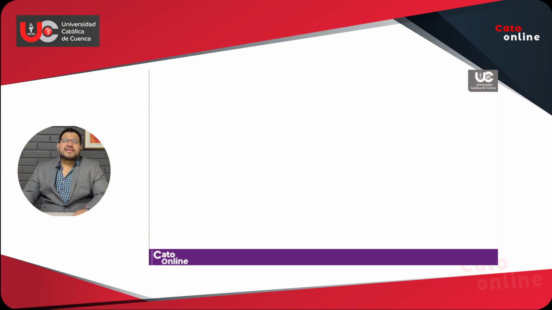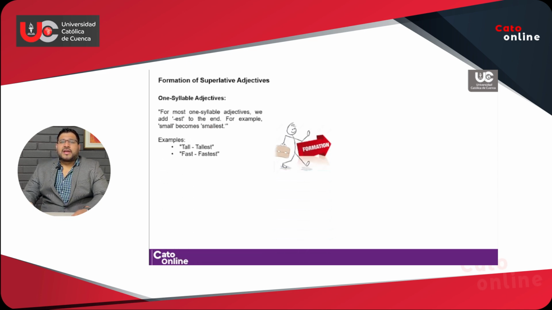So, now let's take a look at the formation. What is the formation of the superlative adjective? For example, if we have a one-syllable adjective, for most of them, we add est to the end. For example, small becomes smallest, tall becomes tallest, fast becomes fastest.